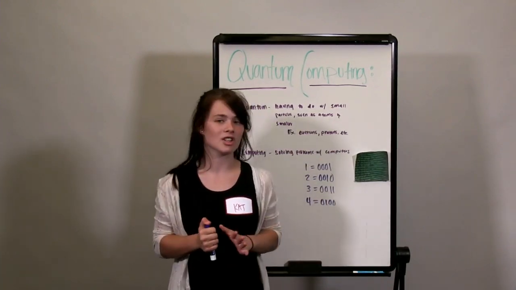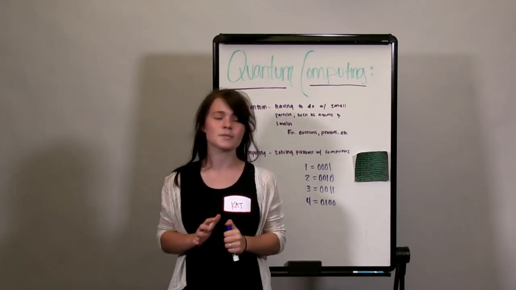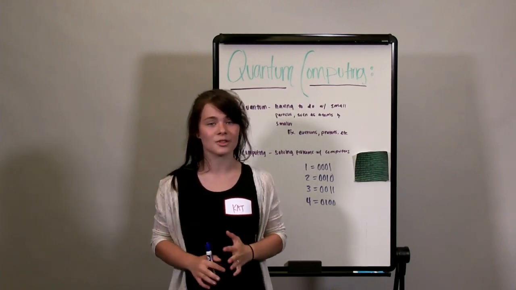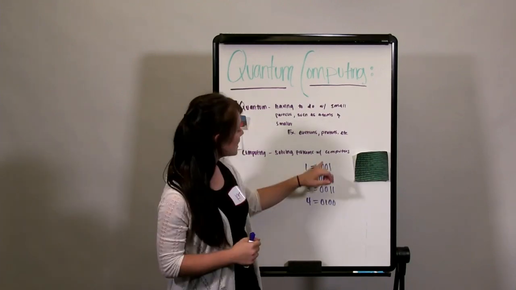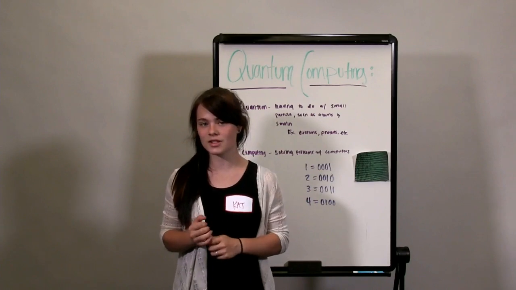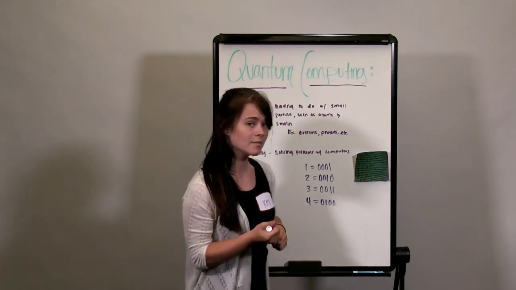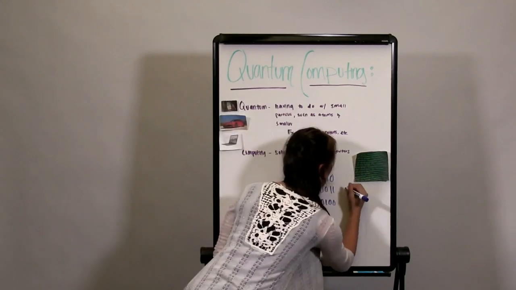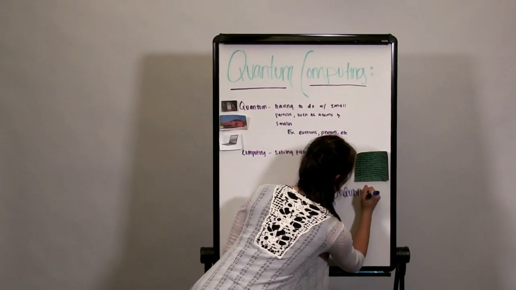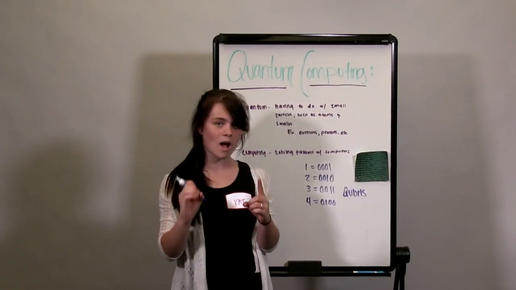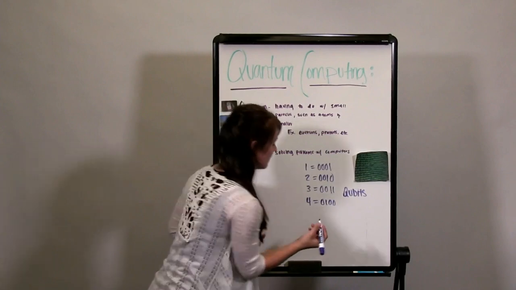I'm about to explain some not as straightforward concepts. But these concepts are so innovative, and they're going to affect our futures on a worldwide scale. So these numbers are called bits. They're the smallest units of data in our computers. Quantum computers use quantum bits, or qubits. The interesting thing about these guys is they can be 1 and 0 at the same time. But what does this even mean?